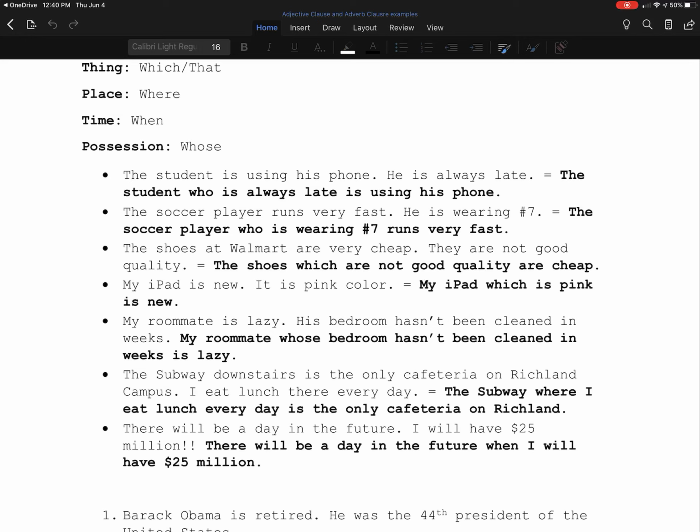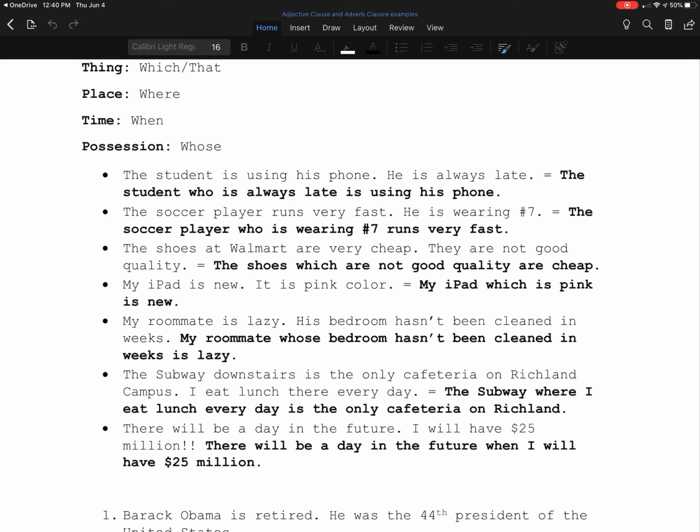My iPad is new. It is pink color. So here it is talking about a thing, my iPad. So again, we're going to combine at iPad, and because it's a thing, we'll use which. My iPad, which is pink, is new.